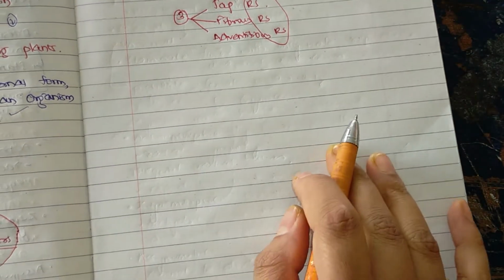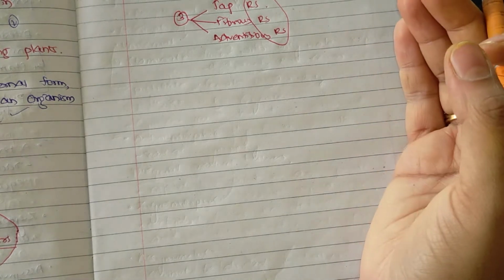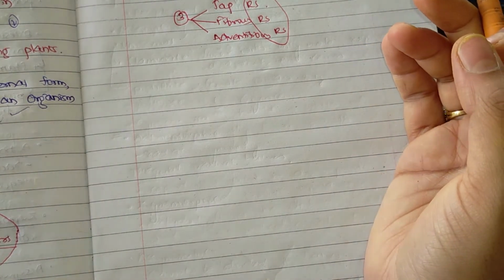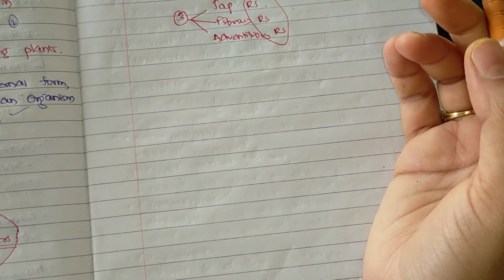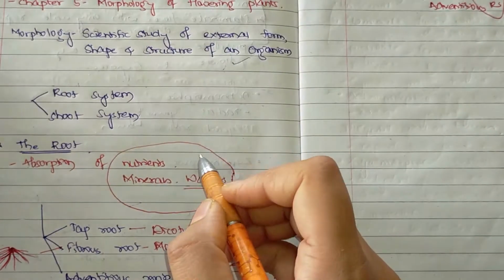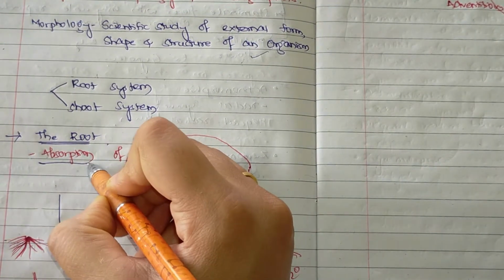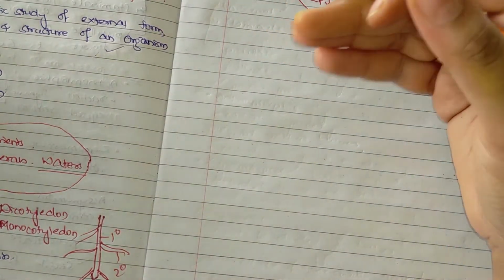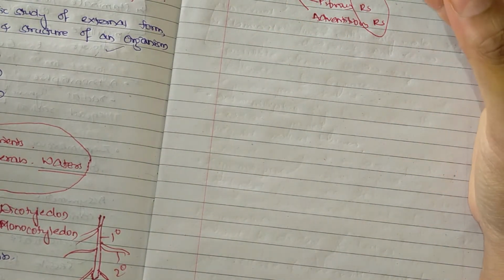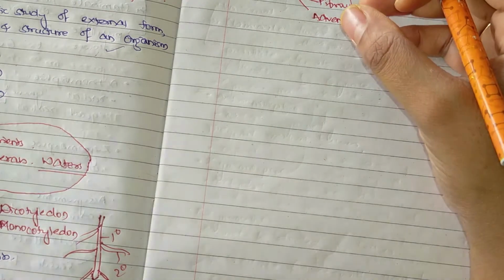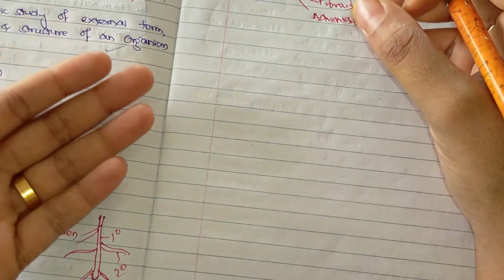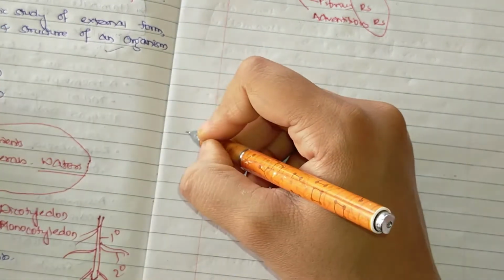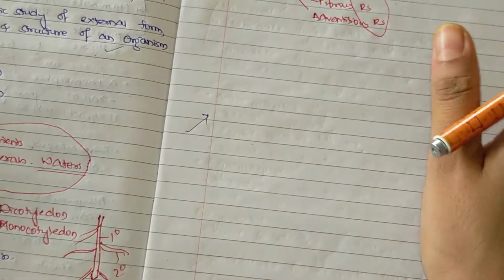Coming back to the function of roots, I have told you they help in absorption. The basic function is absorption, whereas the rest of the functions are looked after by the stem, which conducts the nutrients and minerals absorbed by the roots to different parts of the plant.